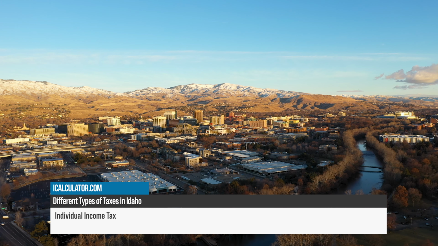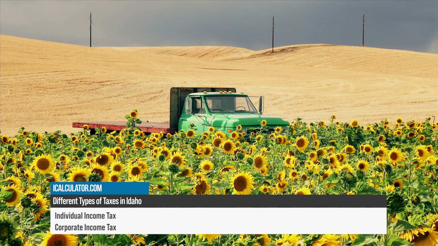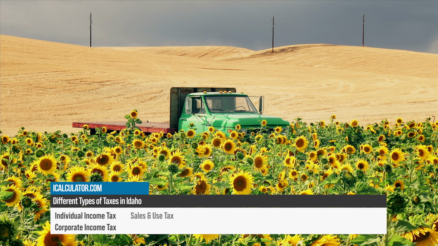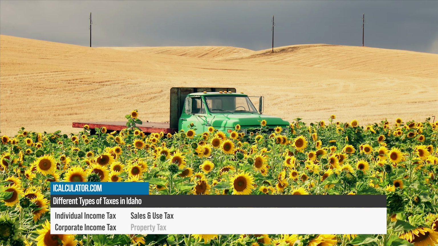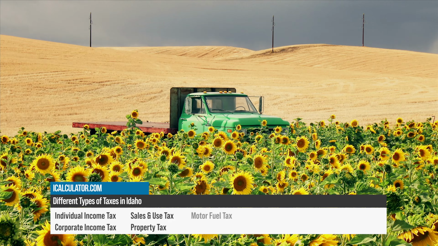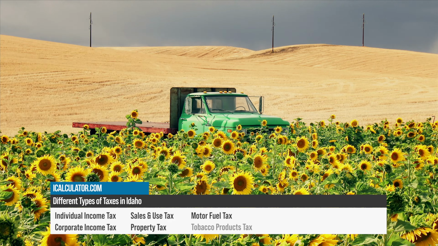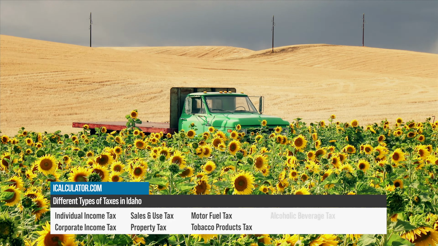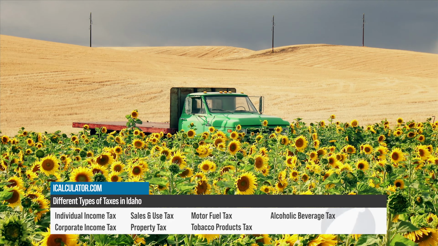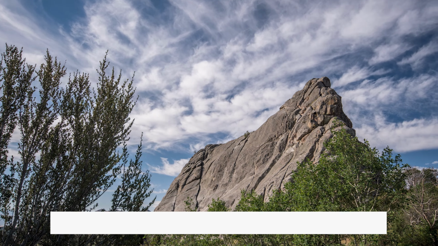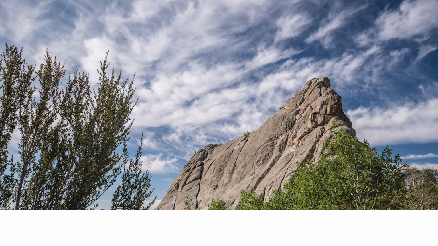Individual income tax, corporate income tax, sales and use tax, property tax, motor fuel tax, tobacco products tax, and alcoholic beverage tax. Now let's take a look at these different types of tax in further detail.